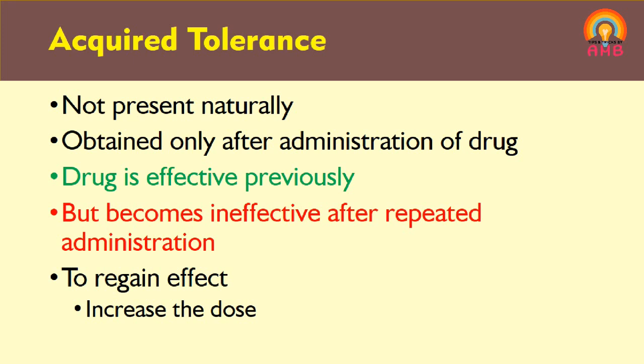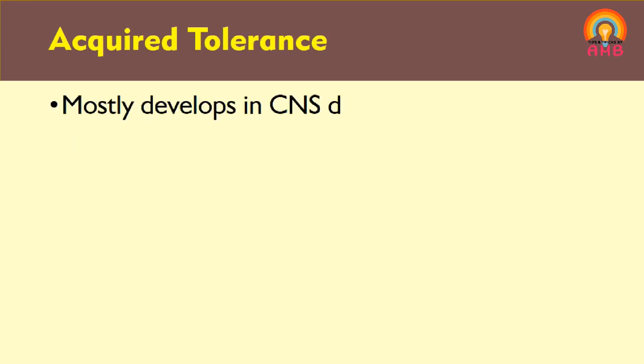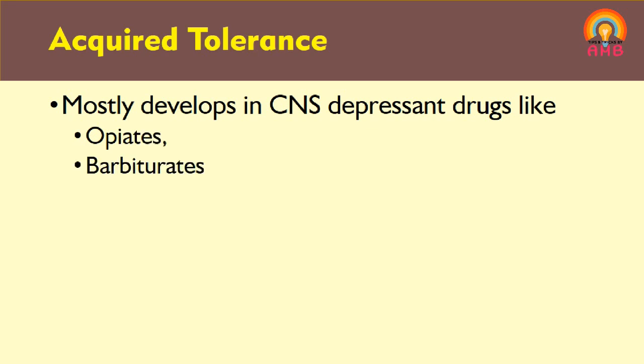Okay. The body is capable of producing tolerance to many drugs, and tolerance develops mostly in CNS depressant drugs. CNS depressant drugs like opiates or barbiturates, in them the chances of development of tolerance are greater.